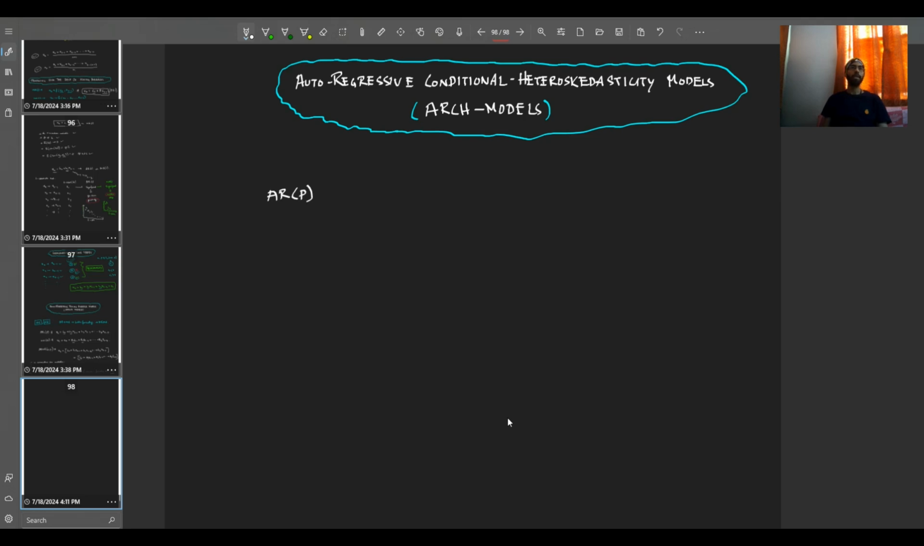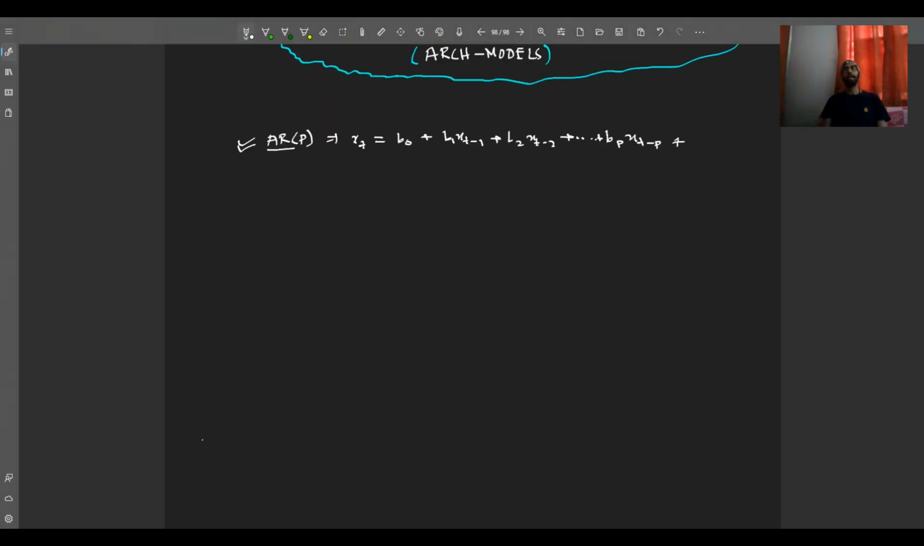So the order will be p and the model will be autoregressive, right? This is given by x_t = b0 + b1 x_(t-1) + b2 x_(t-2) and so on till x_(t-p), plus some error term, let's say epsilon_t.